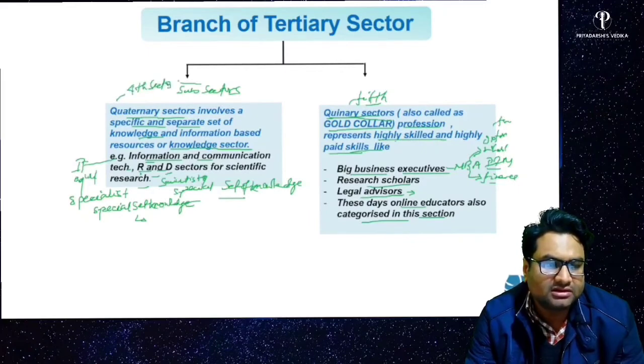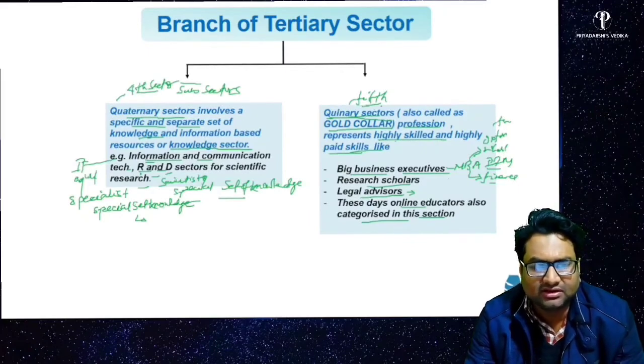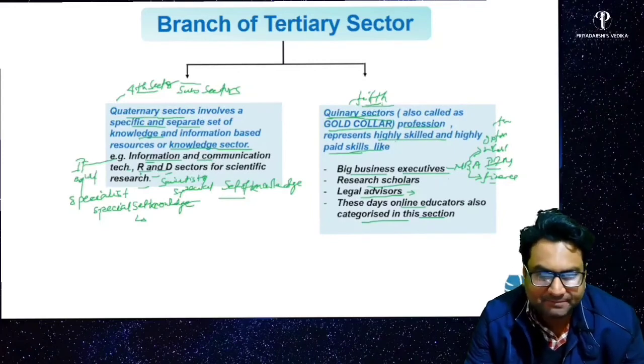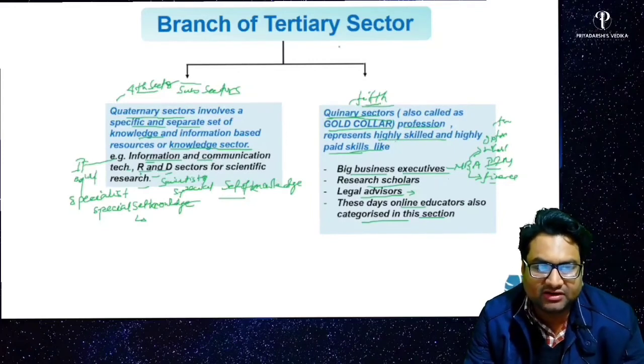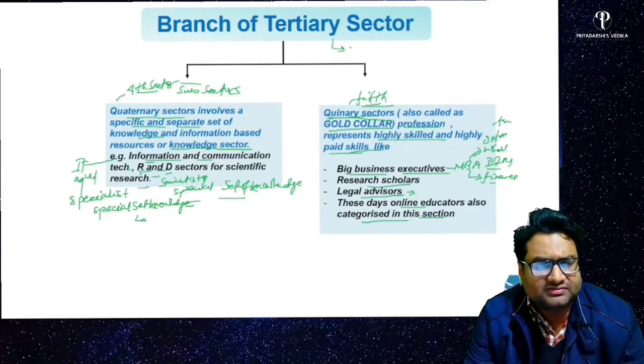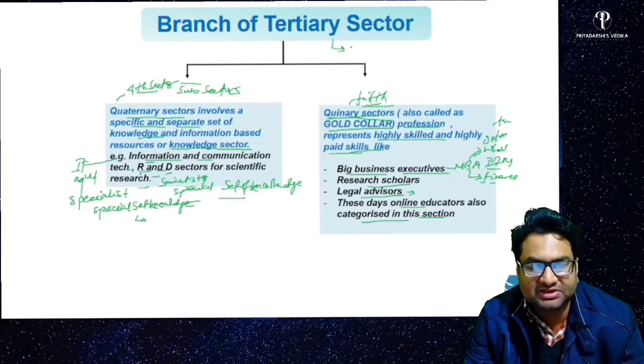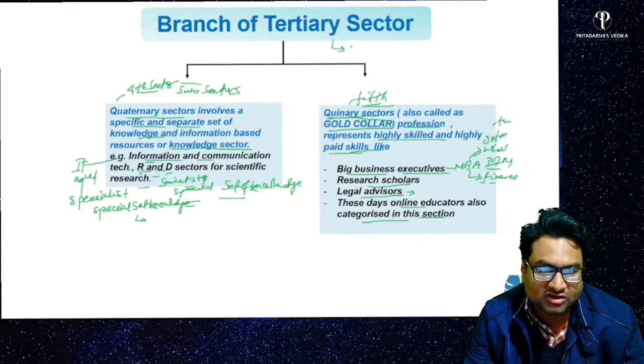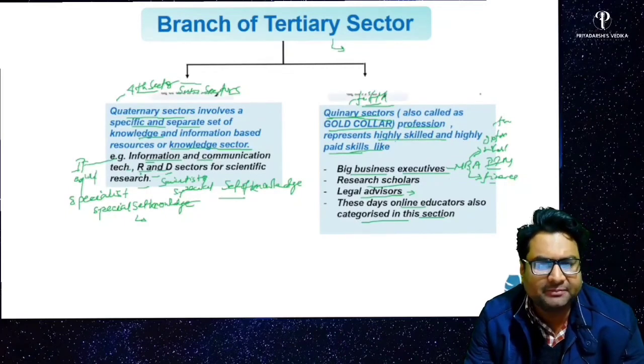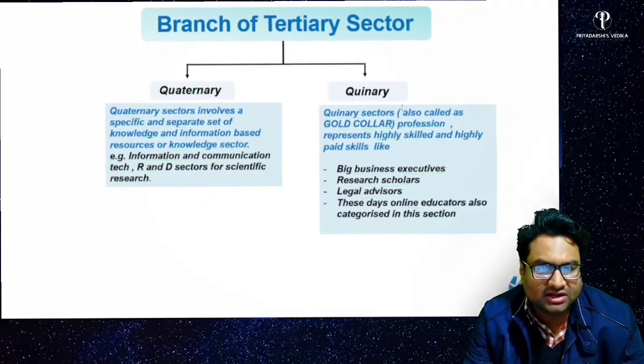For our convenience, we have subdivided it because after the commencement of the tertiary sector, various kinds of services have come into the picture in our economic environment. Various kinds of experts and specialists have come into the concept, and that's why we needed to subdivide it. So these are quaternary, quinary.